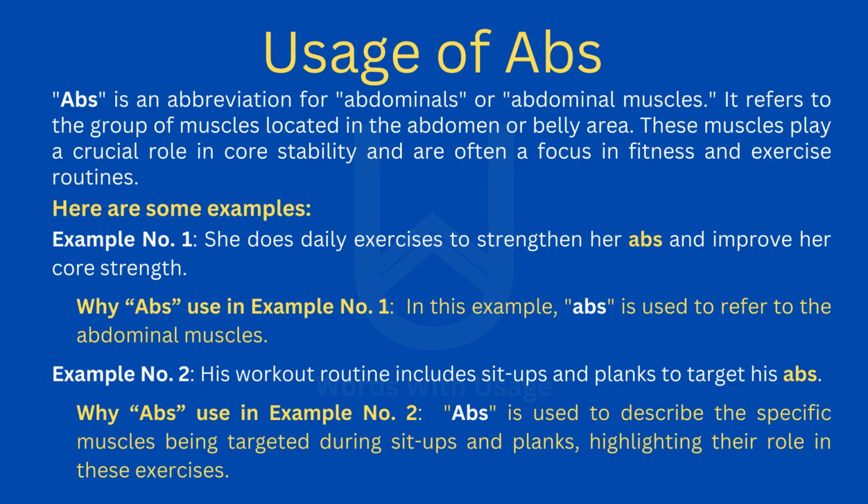Example number 2. His workout routine includes sit-ups and planks to target his abs. Why is abs used in example number 2? Abs is used to describe the specific muscles being targeted during sit-ups and planks, highlighting their role in these exercises.